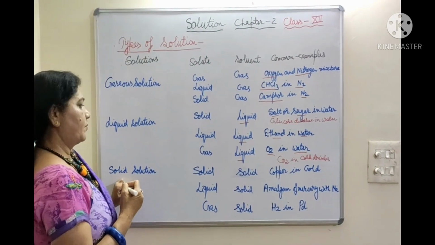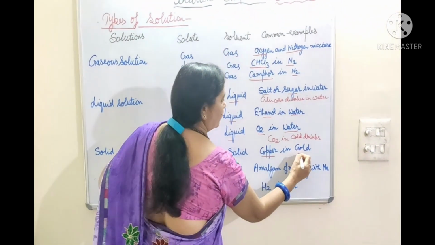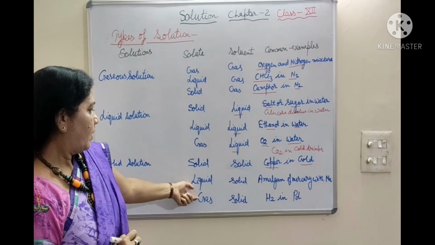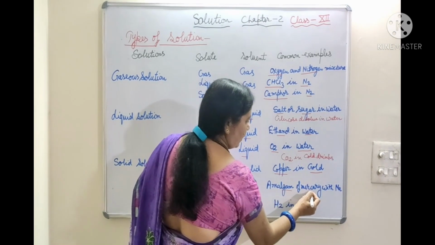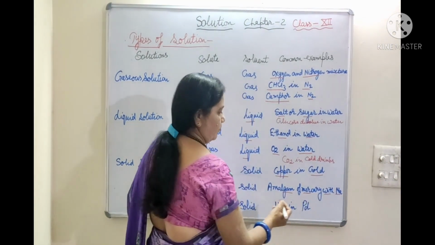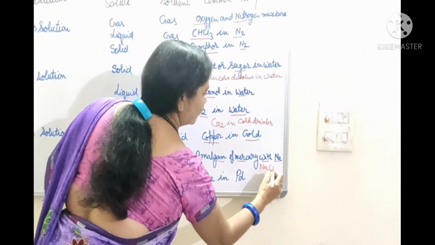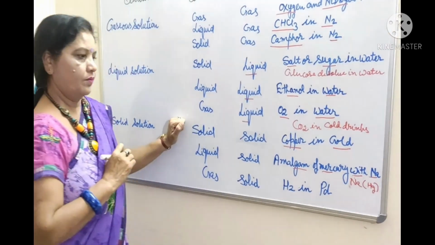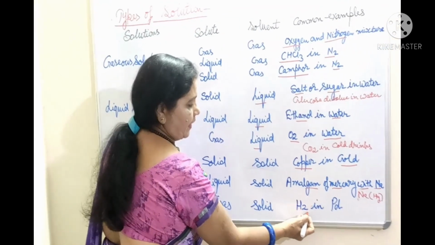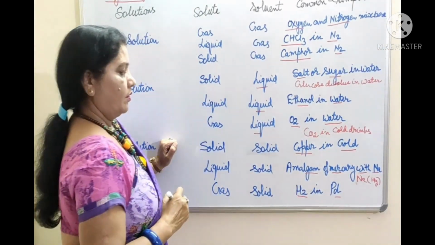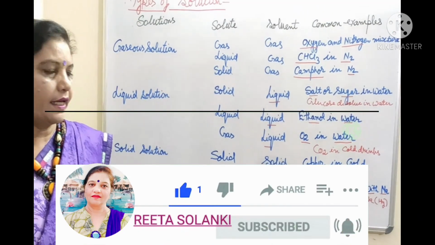Solid solution. Solid in solid is an alloy, so copper dissolves in gold. Liquid in solid: amalgam of mercury, sodium amalgam, that is how it is written. Gas in solid: hydrogen gas adsorbed on the surface of palladium. So these are the 9 types of solution.